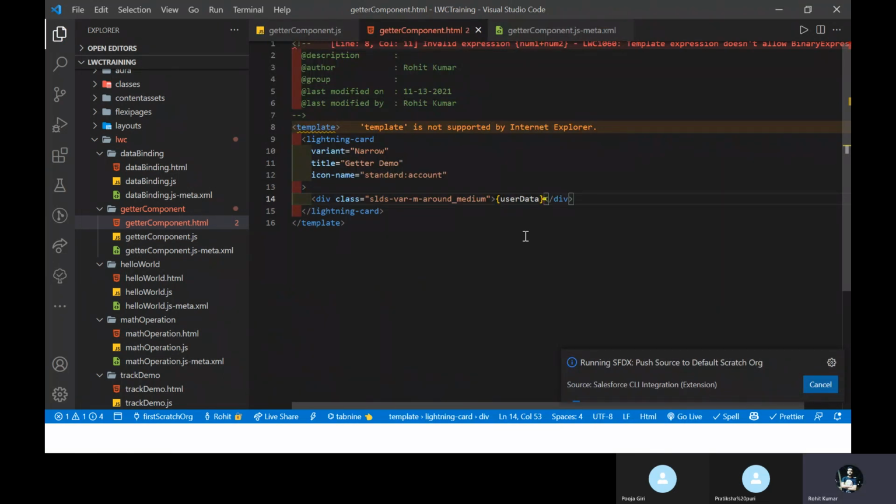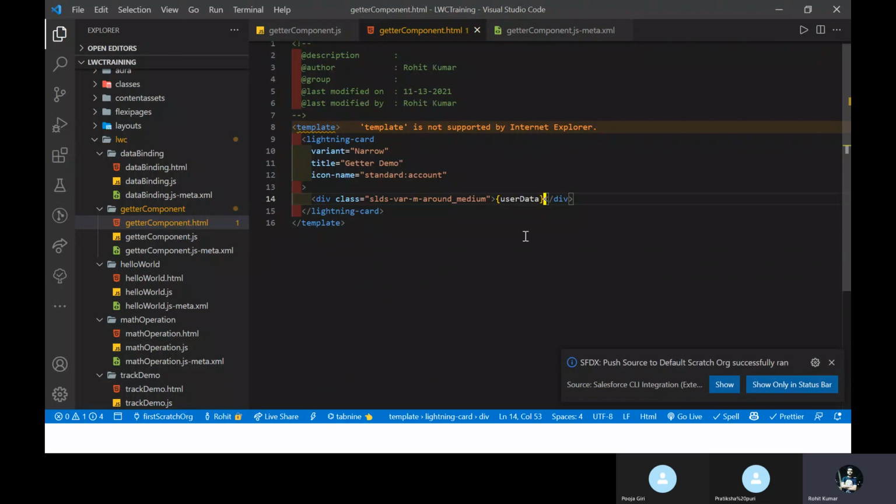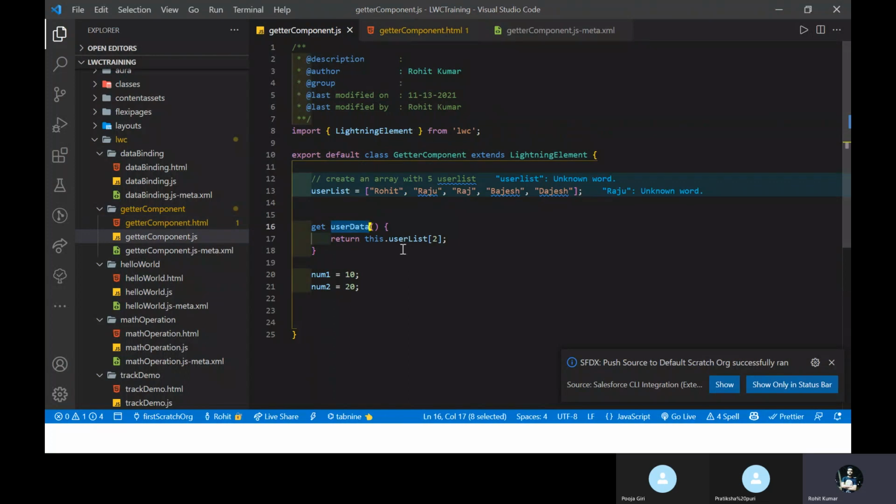Is it clear for you? Pratiksha and Pooja, please confirm. Yes, sir, it's clear. If you have any doubt regarding this, you can ask me again and again. I will explain things like getters and all of that. So this is for the index.